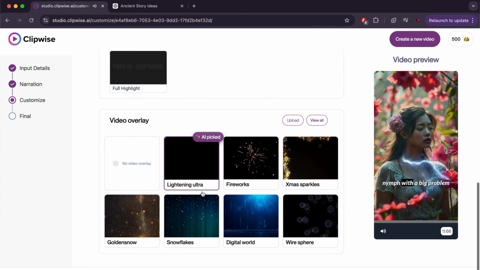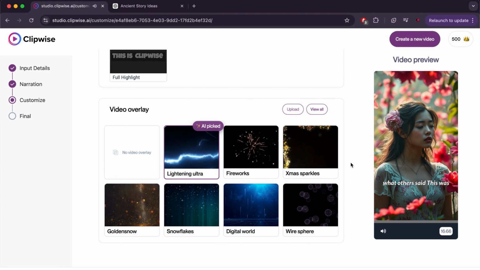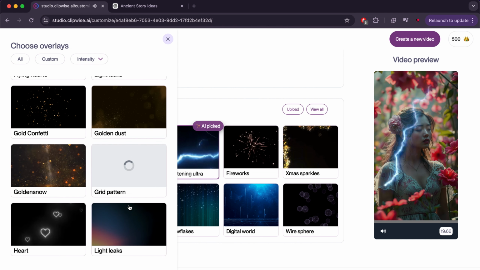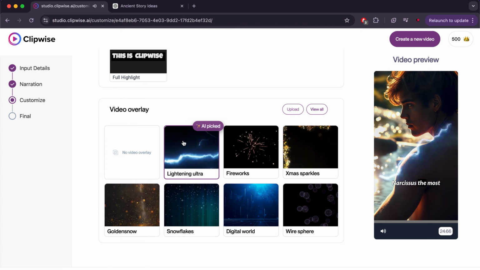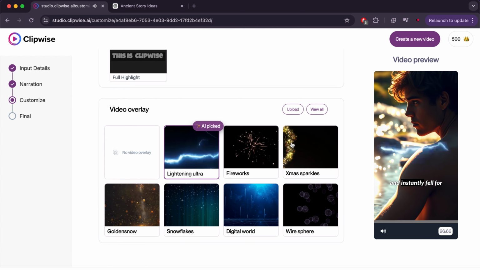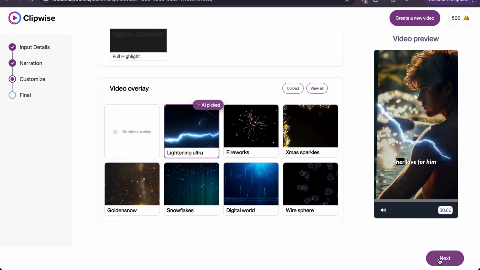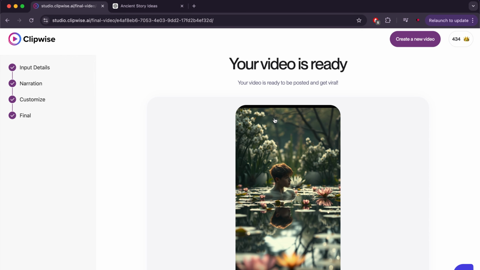Here you will find video overlay. This feature allows you to choose some effects that will appear on the video. You can click on See All to show you all the available effects. For me, I think the lightning effect is very good for the video, so I will keep it and click on Next. In this step, it will process the data to produce the video.